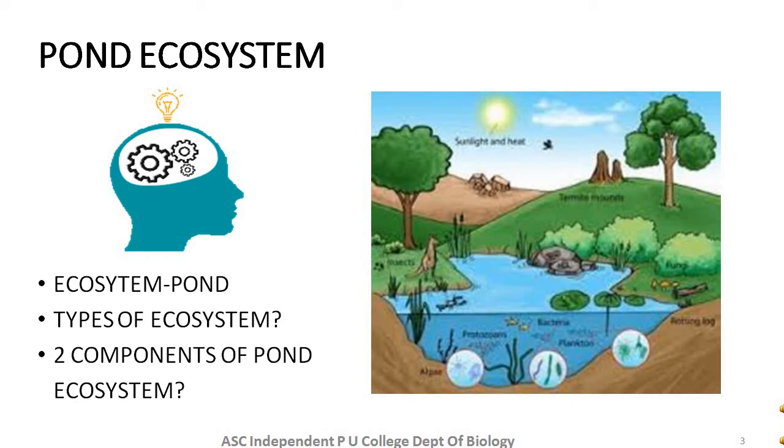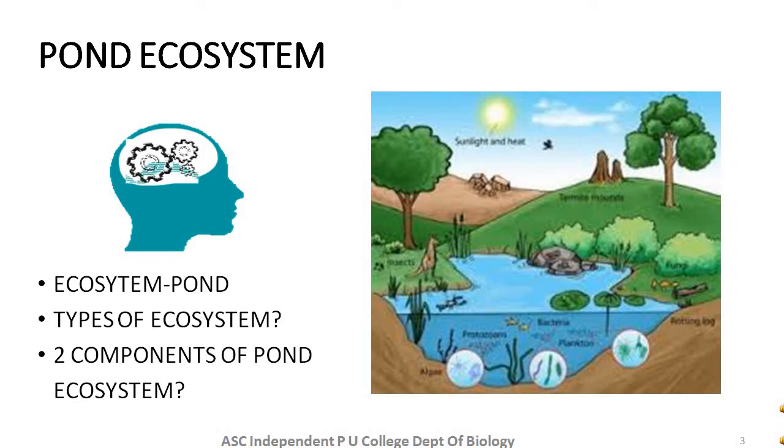So let's recall what we have learnt in the last few sessions. The term ecosystem explains to us that there is a constant interaction between living components and non-living components. Here we are referring to the example that we have taken, that is pond ecosystem. So we will learn in this session about the biotic components present in a pond and the abiotic components in a pond, and what kind of interaction we see among themselves as well as between them.